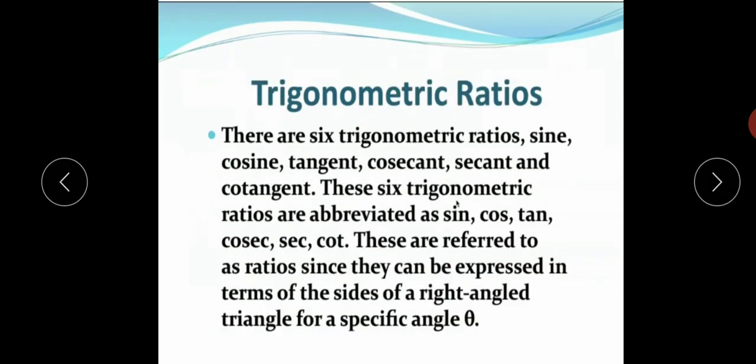Now the first topic of this chapter is trigonometric ratios. In any triangle there are 3 sides, but trigonometry is made for a right angle triangle, so we are discussing a right angle triangle.